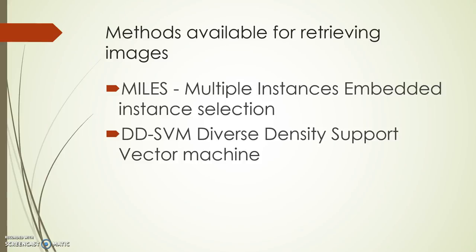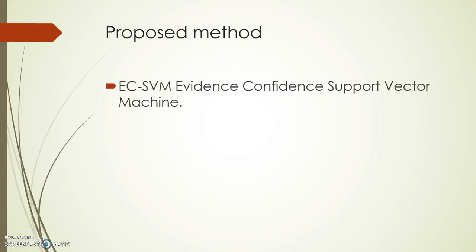One of them is MILES, that is multiple instance embedded instance selection. Another one is DDSVM, called diverse density support vector machine. These two methods have already been existing in the market and have been widely used for image retrieval. The method proposed by the authors, which I have presented in my report, is the ECSVM, that is evidence confidence using support vector machines.